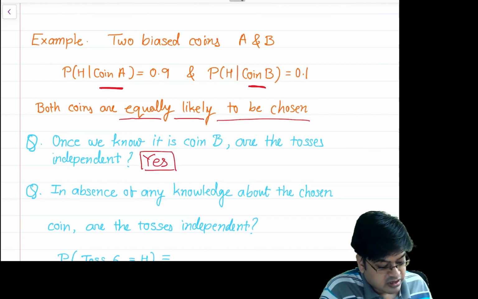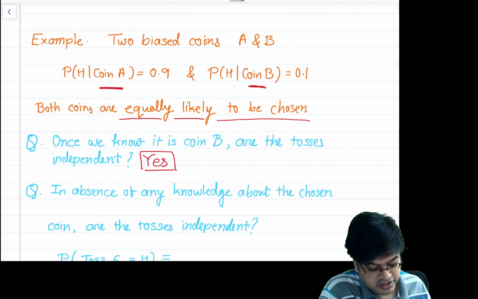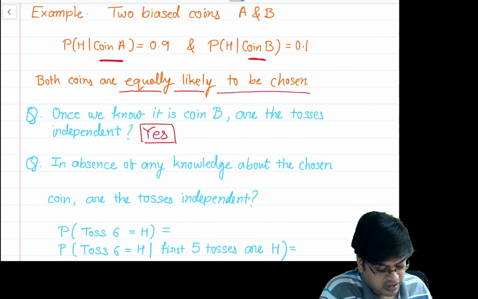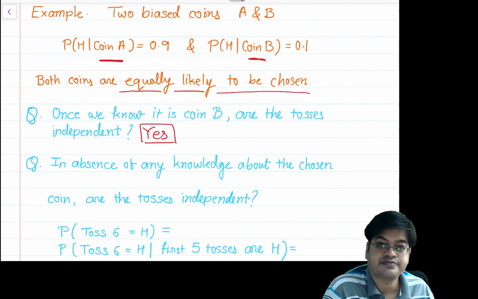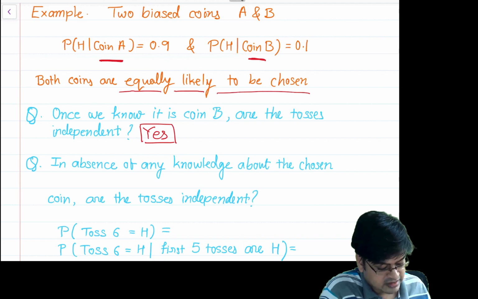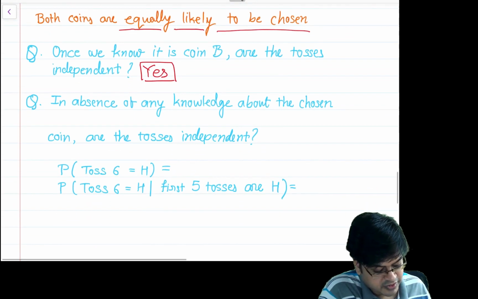In the absence of any knowledge about the coin being chosen, are the tosses independent? To answer this question, let us consider these two probabilities. Probability that toss 6 is a head.